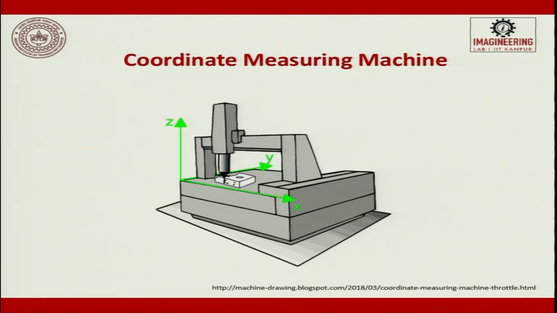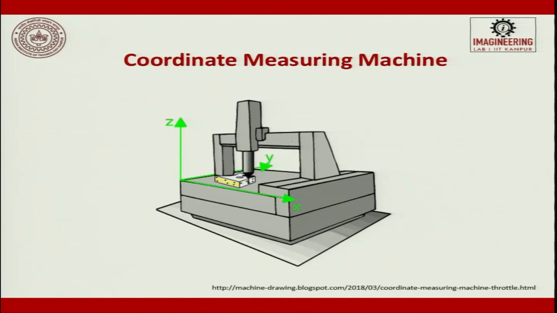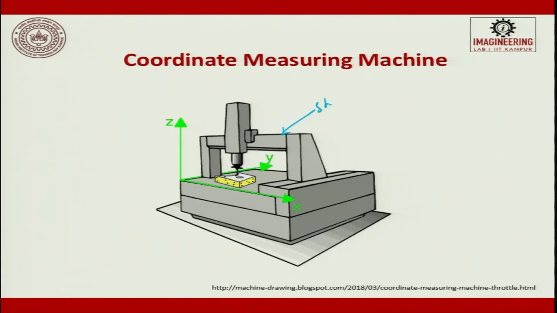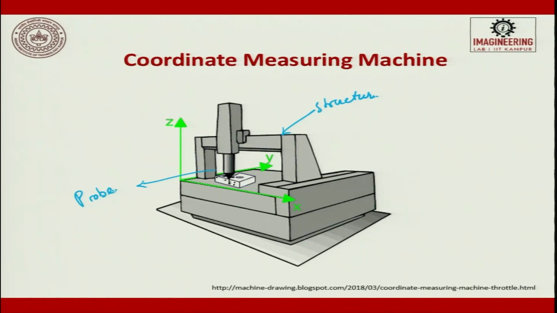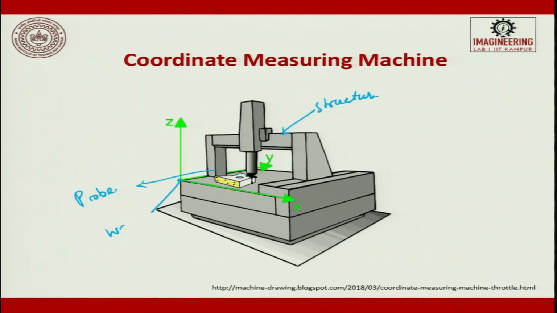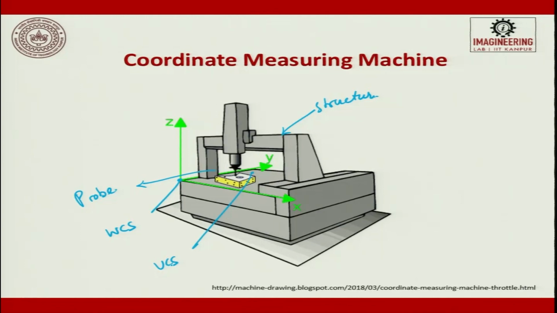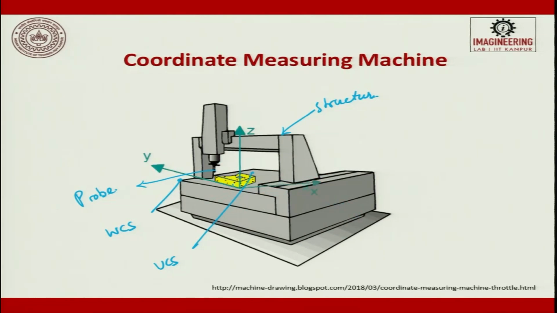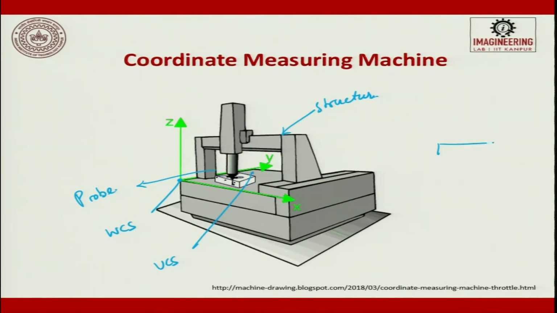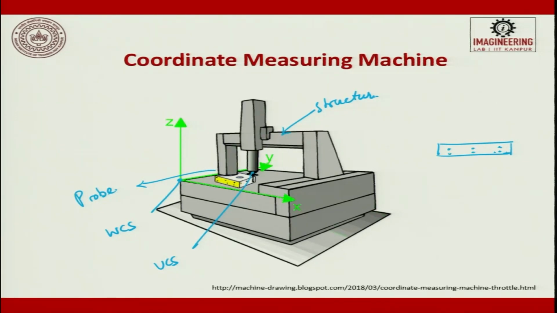So, this is how a CMM works. So, here is a part. So, this is a probe. This is the structure that moves, and here this is the probe, and then this is the world coordinate system and here you will have a user coordinate system, and here the probe touches the workpiece, and where you see dot points, these are all the points. Suppose you want to take a plane, it touches 6 points and tries to generate a plane surface.